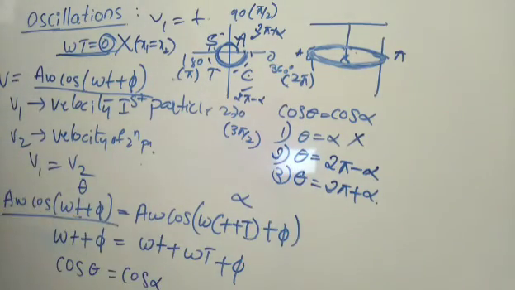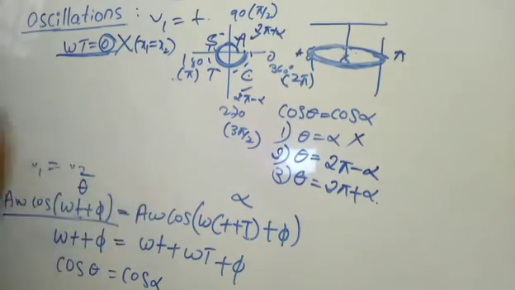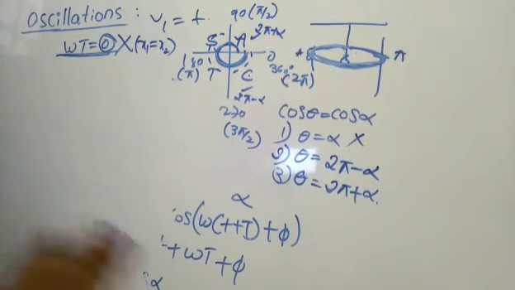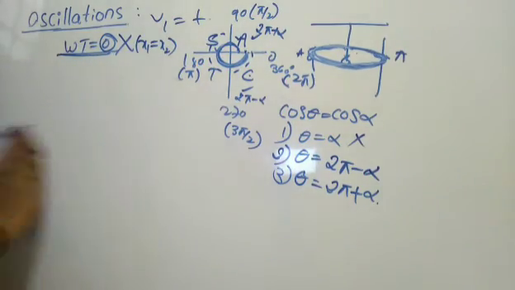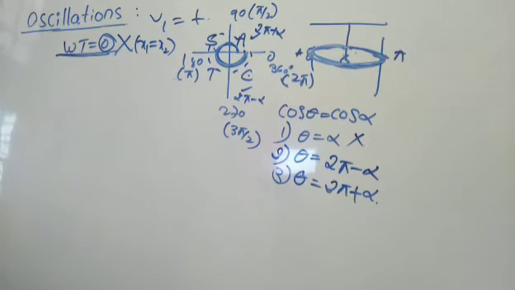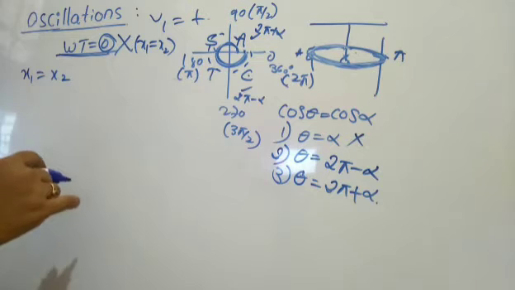Now we'll cross check with the displacement. Again we'll go back and check by implementing the allied angles on the displacement. So let us go ahead with the displacement. For velocity we got the 3 chances: alpha, 2 pi minus alpha and 2 pi plus alpha, right? Now displacement: x1 is equal to x2, by implementing the allied angles here.